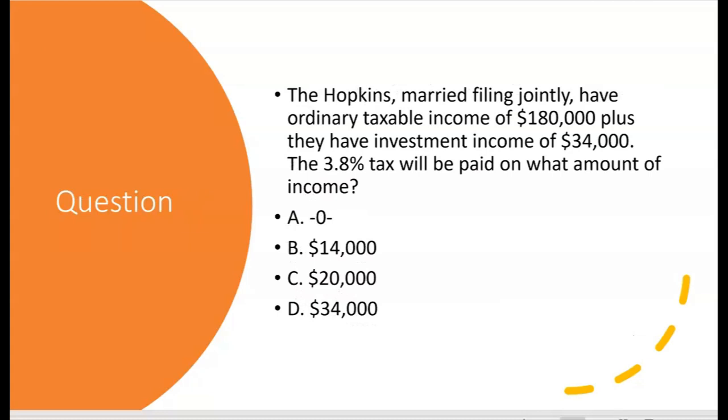How about this? The Hopkins, married filing jointly, have ordinary taxable income of $180,000, plus they have investment income of $34,000. The 3.8% tax will be paid on what amount of income?